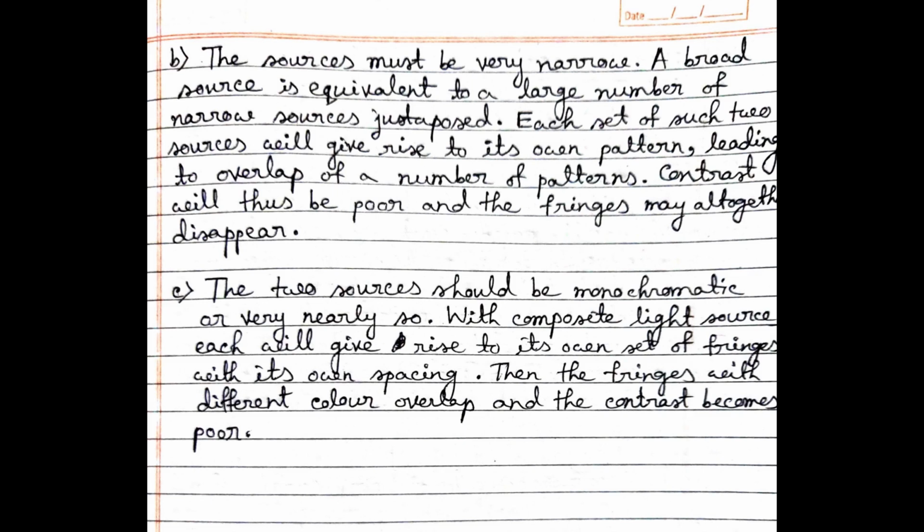Why? Because if we take white light, you know that white light consists of 7 colors. So each color will produce its own pattern, and the overlap of all the 7 interference patterns will decrease the contrast. We will not get very observable fringes on the screen.